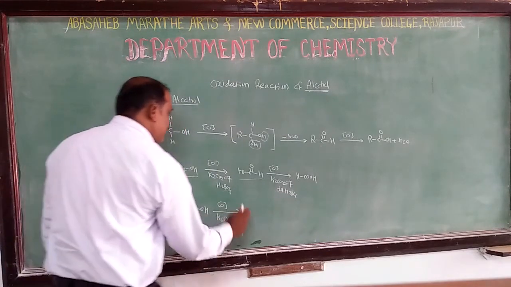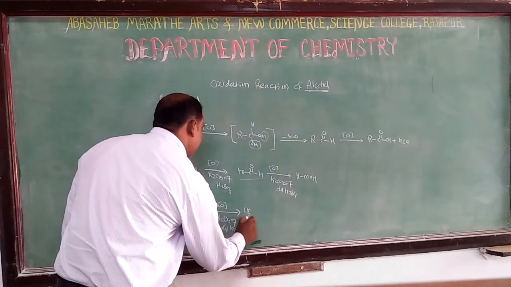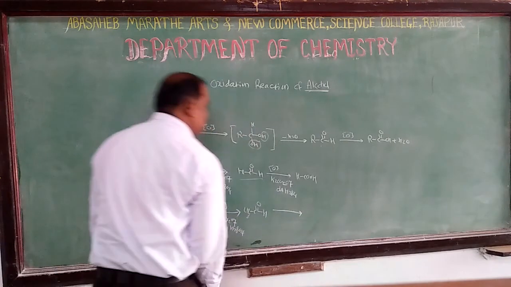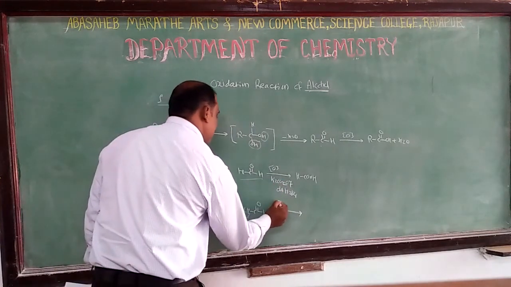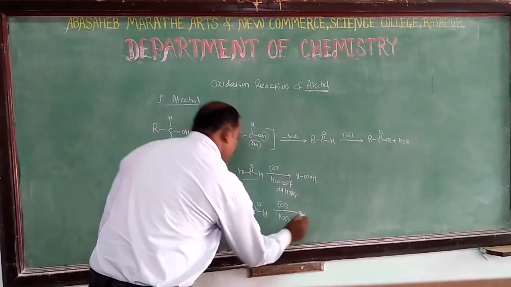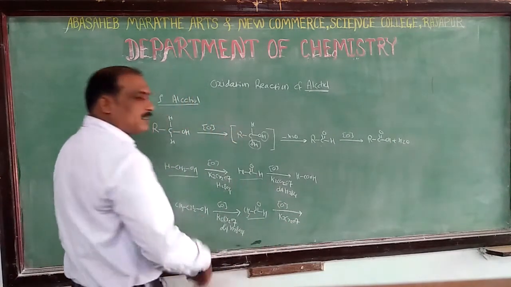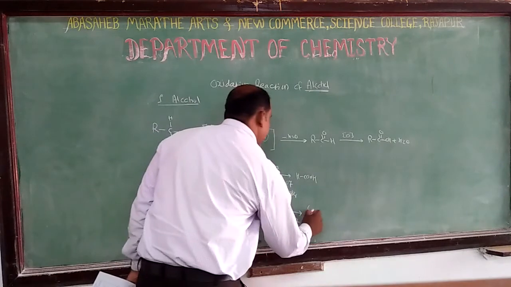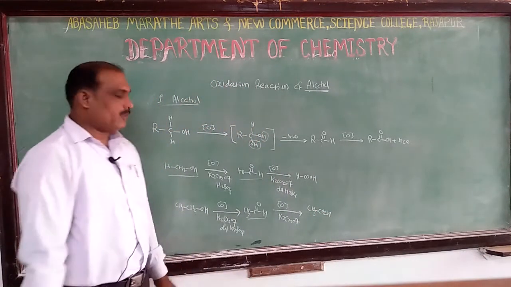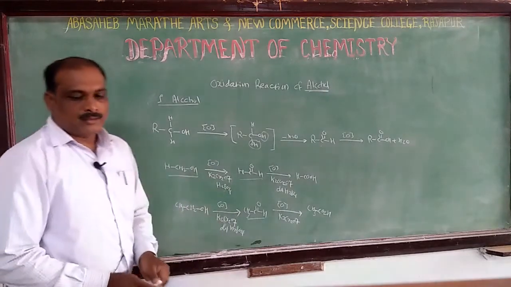It converts firstly into aldehyde, like acetaldehyde, and those acetaldehydes, by using the same reagents, are converted to acetic acid.